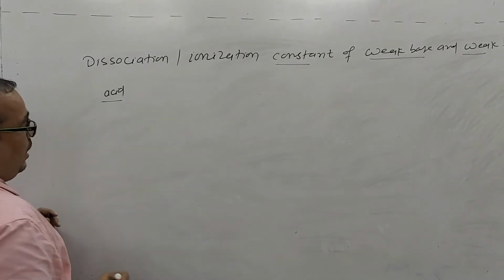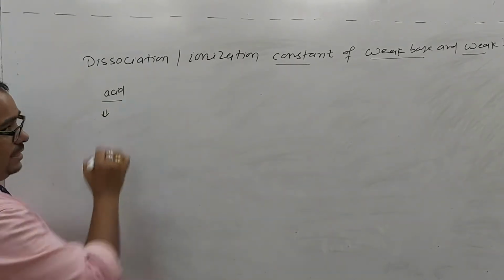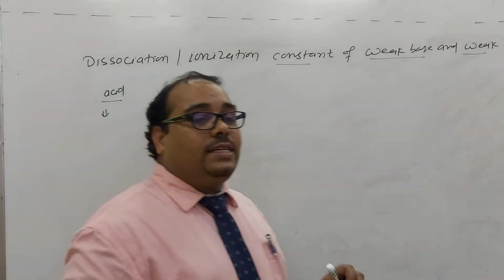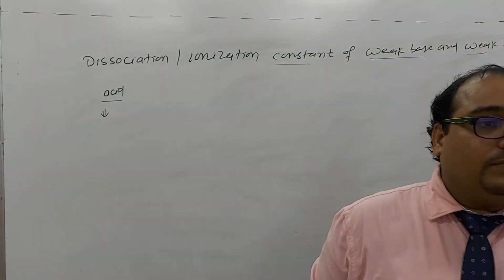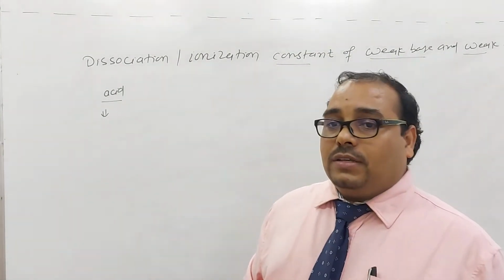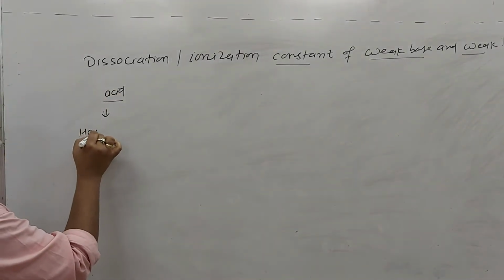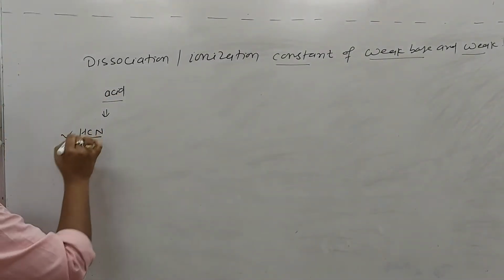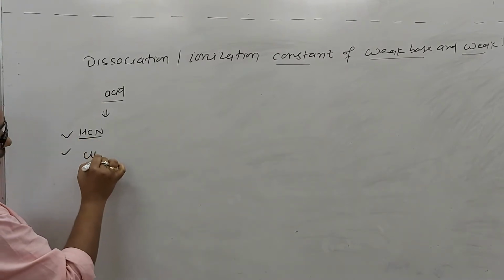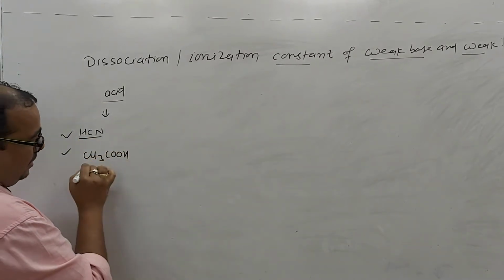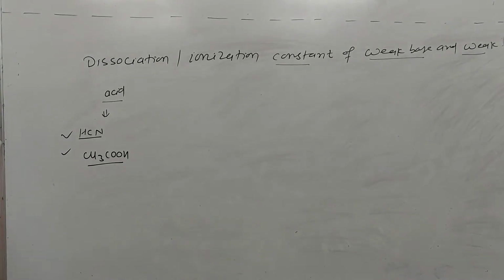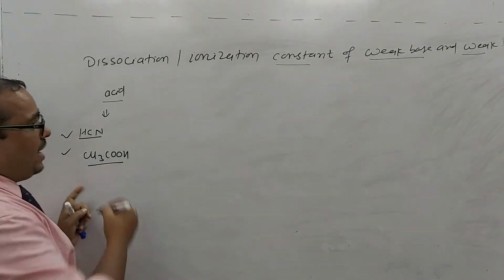Can you tell me what is an example of a weak acid or weak base? Weak acid, that is hydrocyanic acid in aqueous solution, and acetic acid will act as a weak acid.